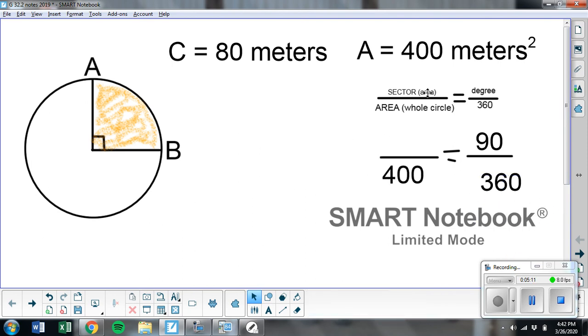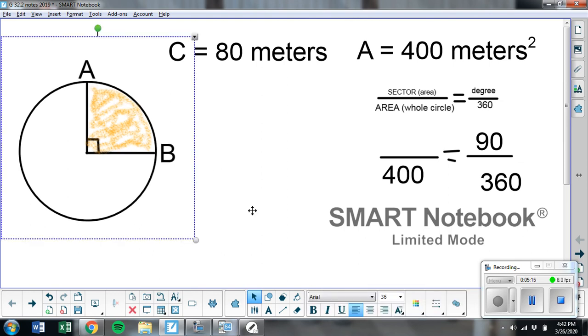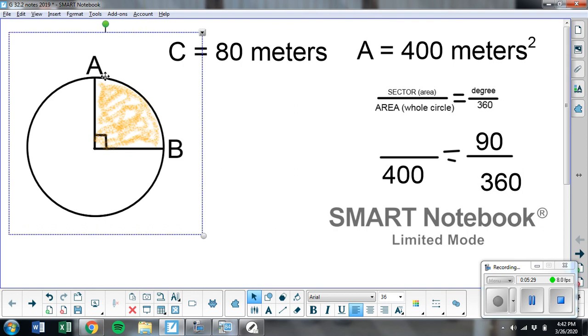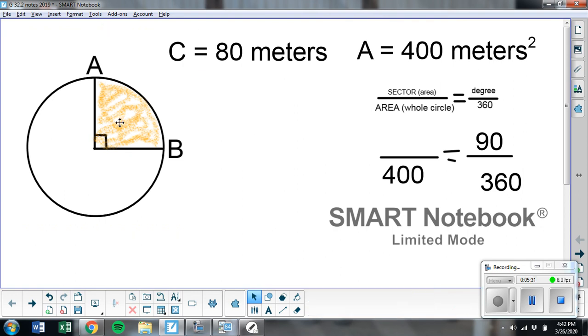And sector, so that's a new word for today. A sector is basically this. It's a fraction of the circle. It's basically like a slice of pizza. So this area in here is a part of the whole circle's area. It's maybe a slice of piece of pizza, so this would be a sector. Whereas the crust of the pizza would be what we call arc length, but the inside, the area, is called a sector. So that would be my x.